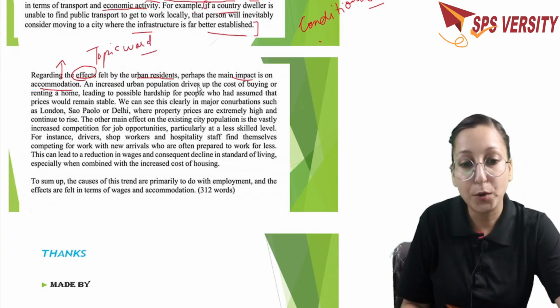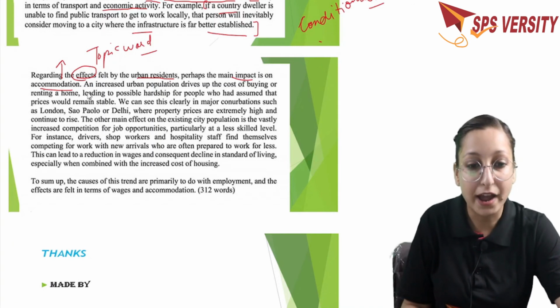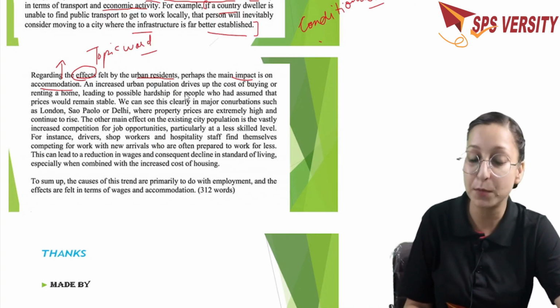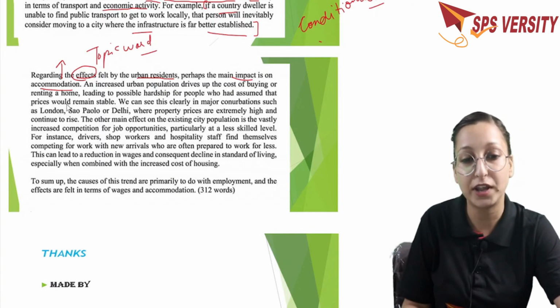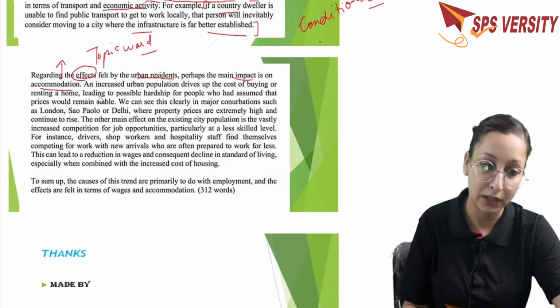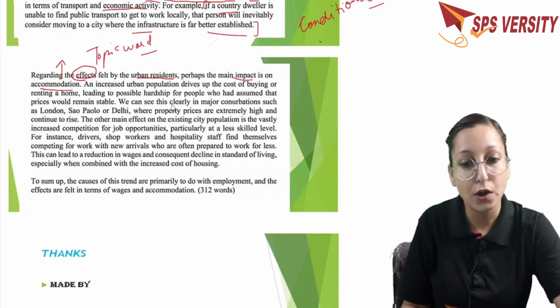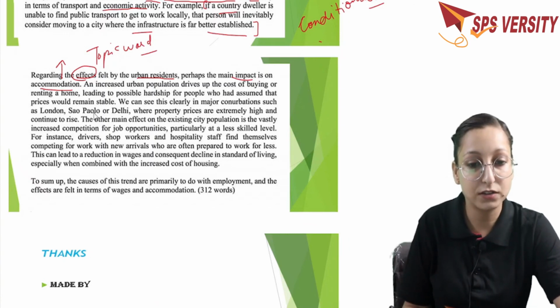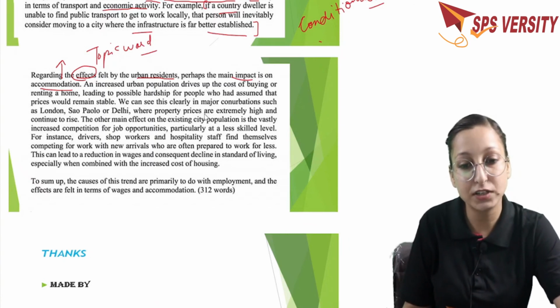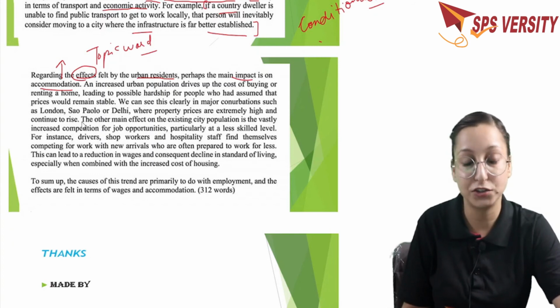An increased urban population drives up the cost of buying or renting a home, leading to possible hardship for people who had assumed that prices would remain stable. We can see this clearly in major conurbations such as London, Sao Paulo or Delhi, where property prices are extremely high and continue to rise.